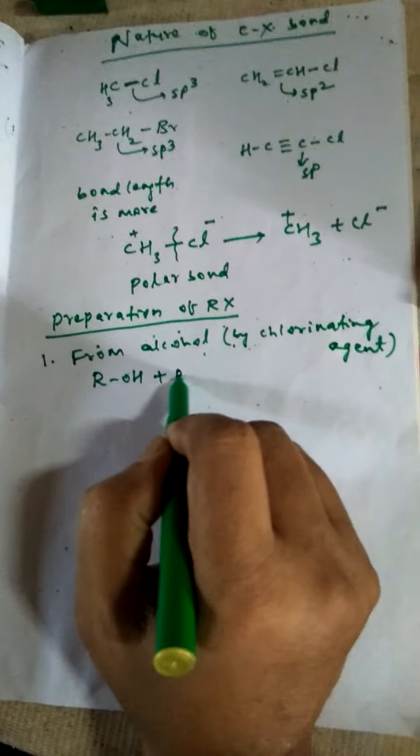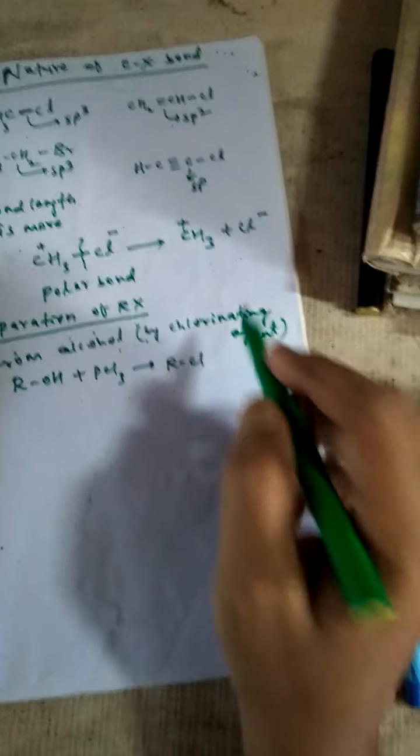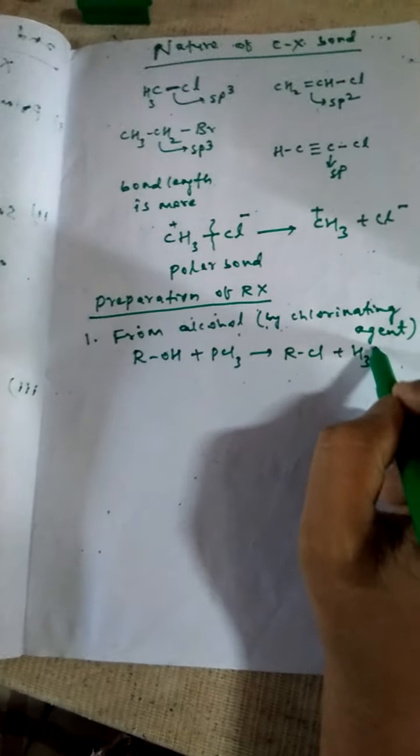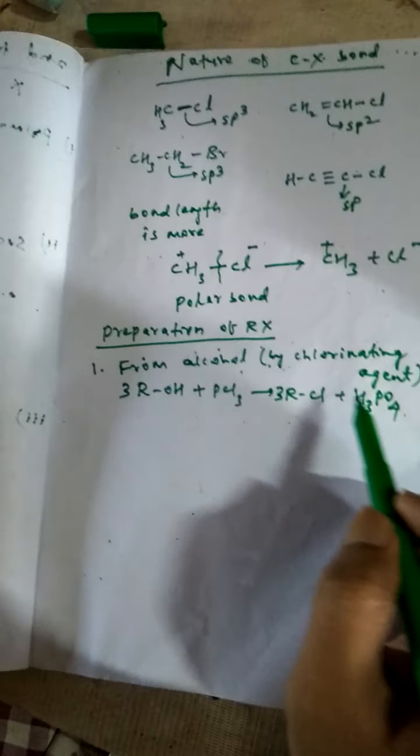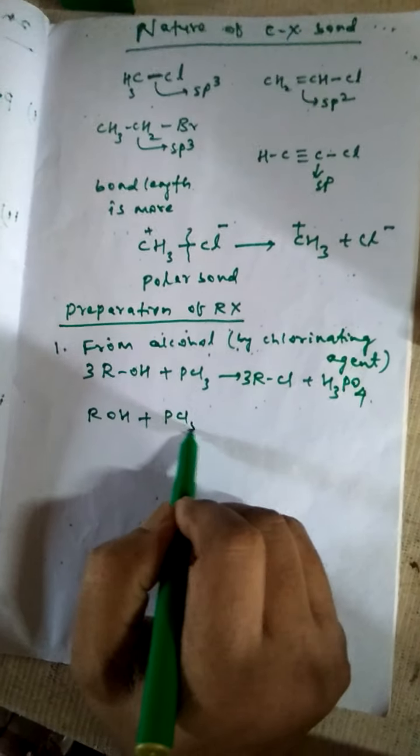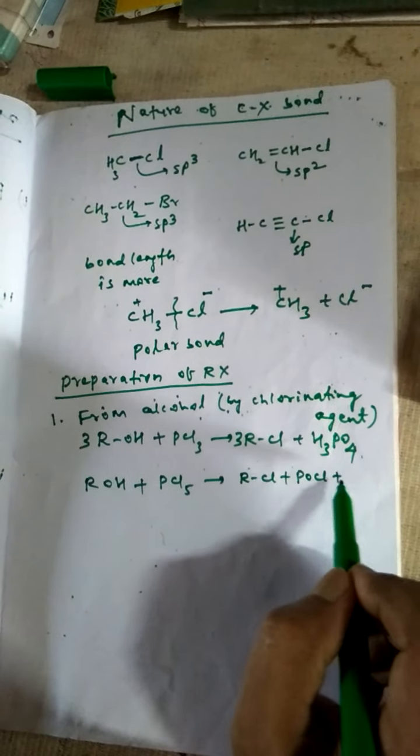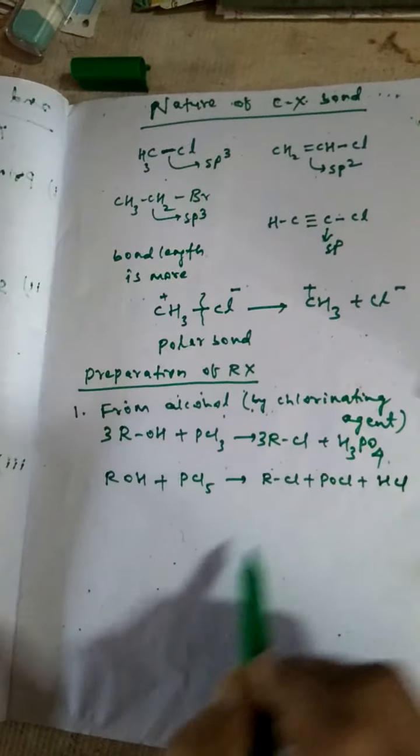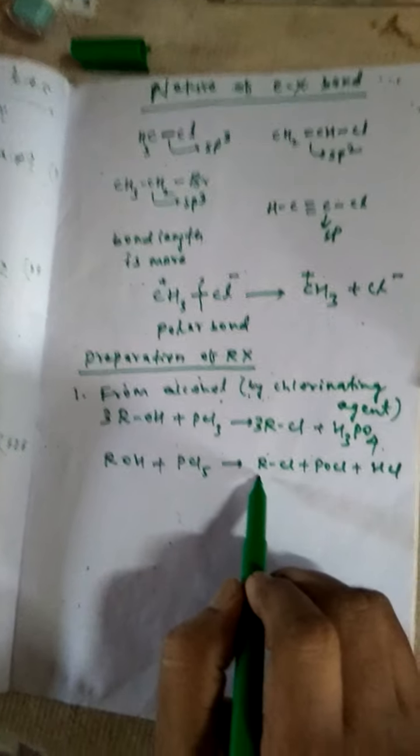So ROH reacts with PCl3, it can be converted to RCl plus H3PO3. So 3 molecules of alcohol give 3 molecules of alkyl chloride. Okay, so ROH again reacts with PCl5, it can be converted to RCl plus POCl3 plus HCl. So it can be converted to alkyl halide.